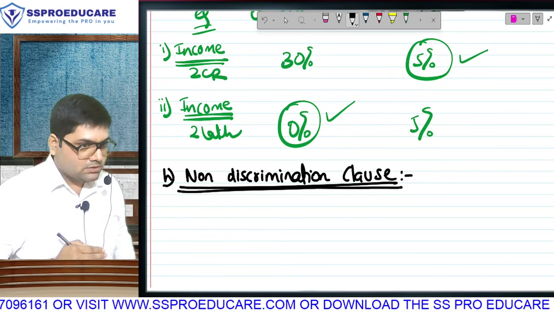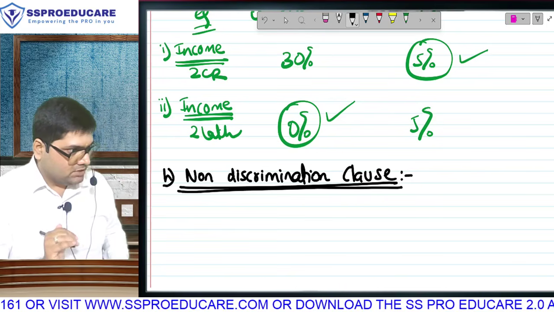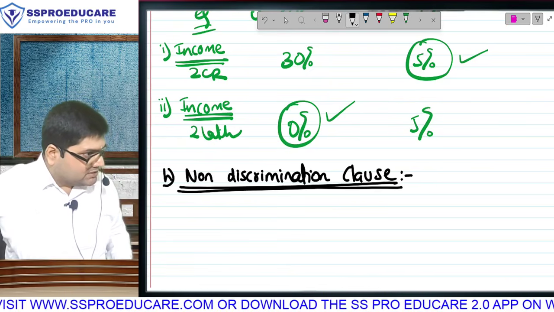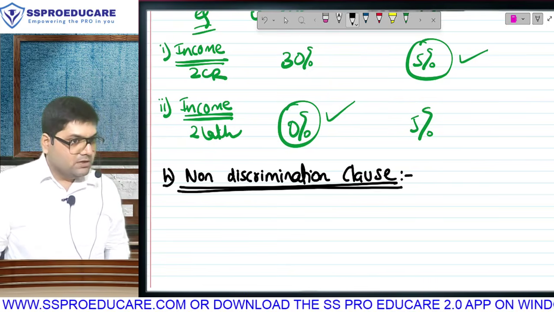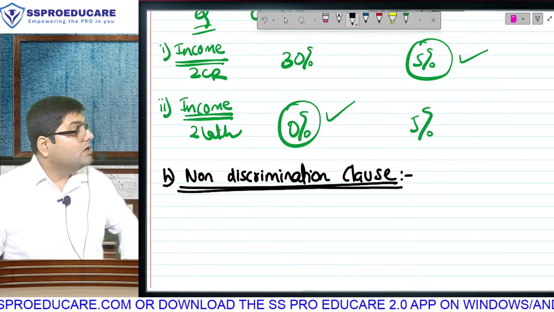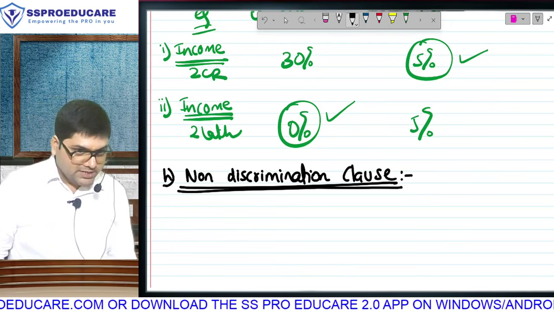Bro, you also have to do the same. Matlab, if Indians come to France, the tax rate that you apply on Indians cannot be more than your people. We will not discriminate against your people compared to our people. Now read the heading. Non-discrimination clause.